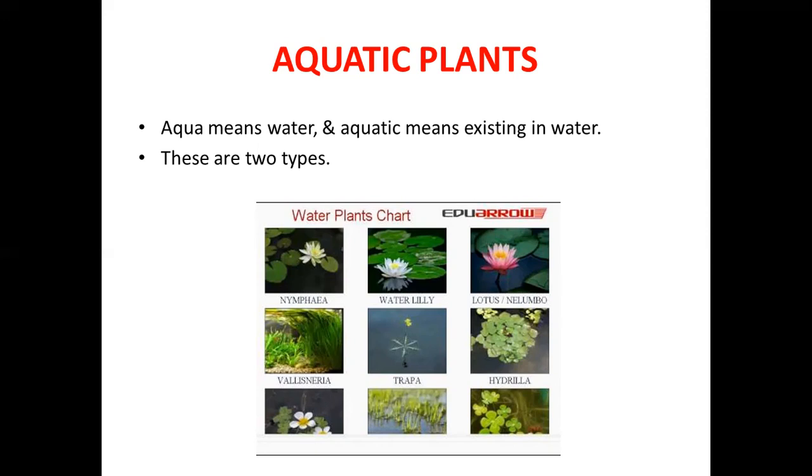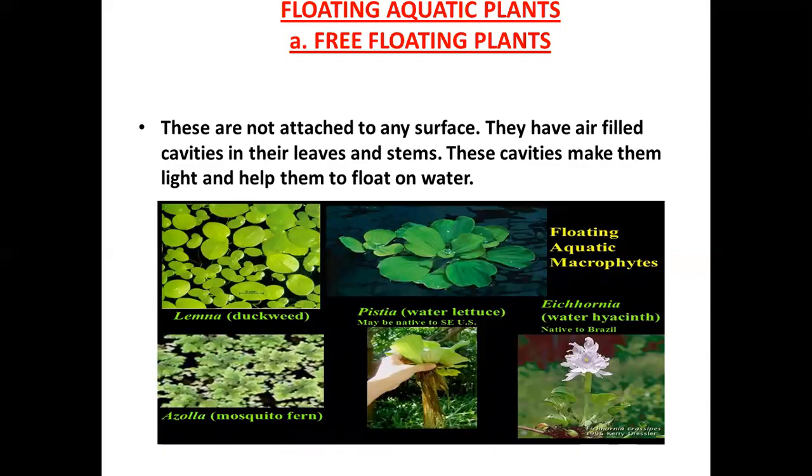The first one is floating aquatic plants. The plants which float on water are called as floating aquatic plants. And the plants which are present underwater, like this Vallisneria, Hydrilla, are the underwater plants. So aquatic plants are divided into two types: floating aquatic plants and underwater plants. And floating aquatic plants are again divided into two types: free floating aquatic plants and fixed aquatic plants.